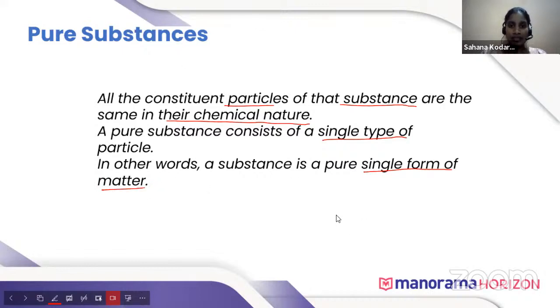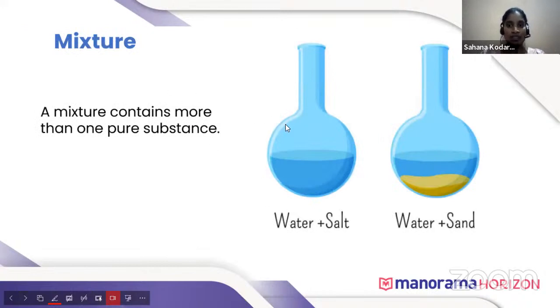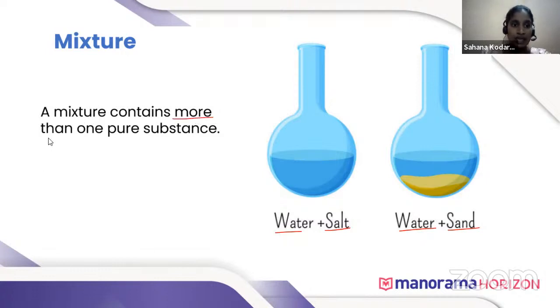Okay, now we will discuss what is meant by mixture. You can see here two round bottom flasks. One flask contains water plus salt, that is salt solution, and another round bottom flask contains water plus sand. A mixture contains more than one pure substance. That is, here water is a pure substance, salt is also a pure substance.